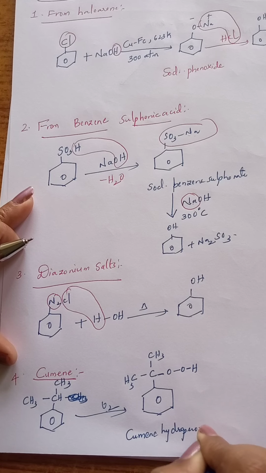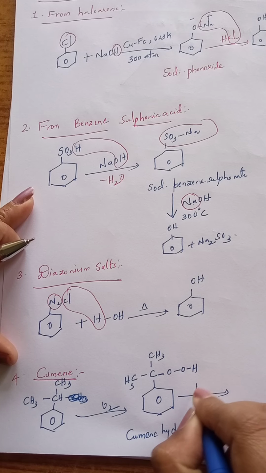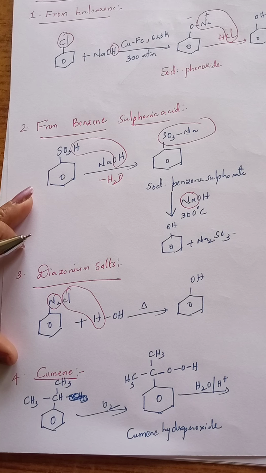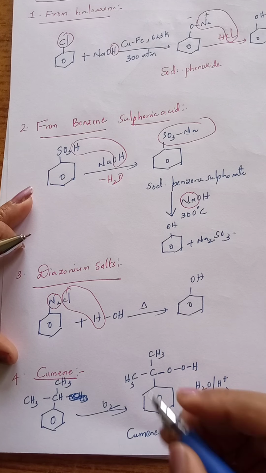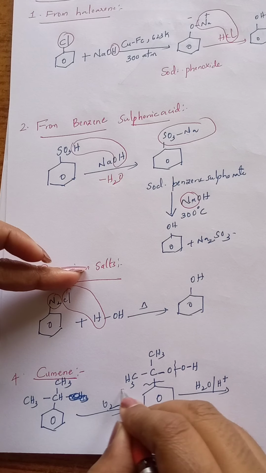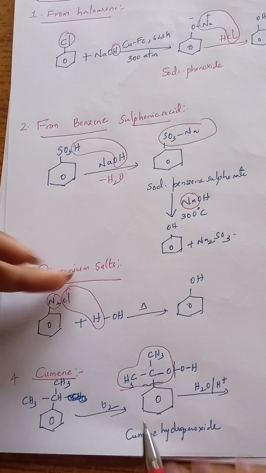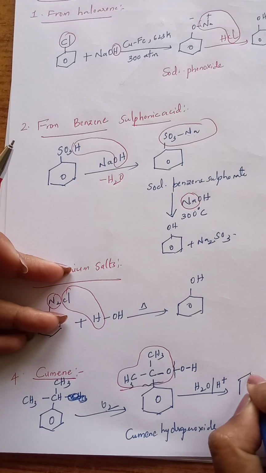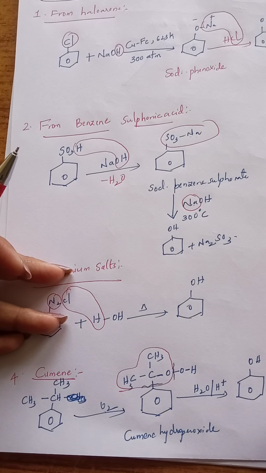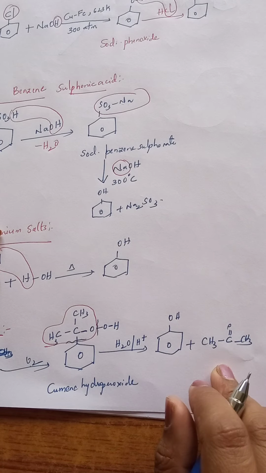Now this cumene hydroperoxide on acid hydrolysis, H2O and H plus, exactly the bond breaks between oxygen and oxygen, carbon and carbon. Then what happens? CH3, CO, CH3 separated, that is acetone. OH is directly added to the benzene ring. Then we will get here phenol plus acetone, CH3, C double bond O, CH3.